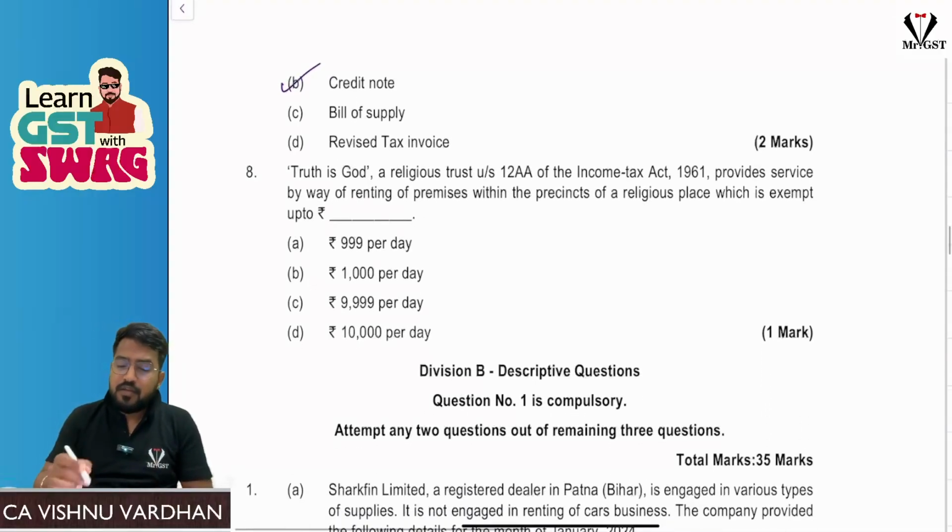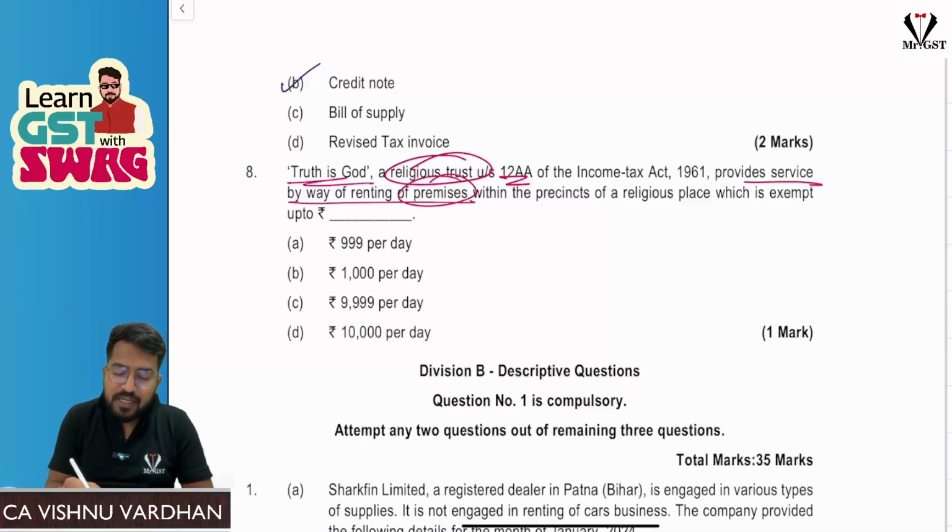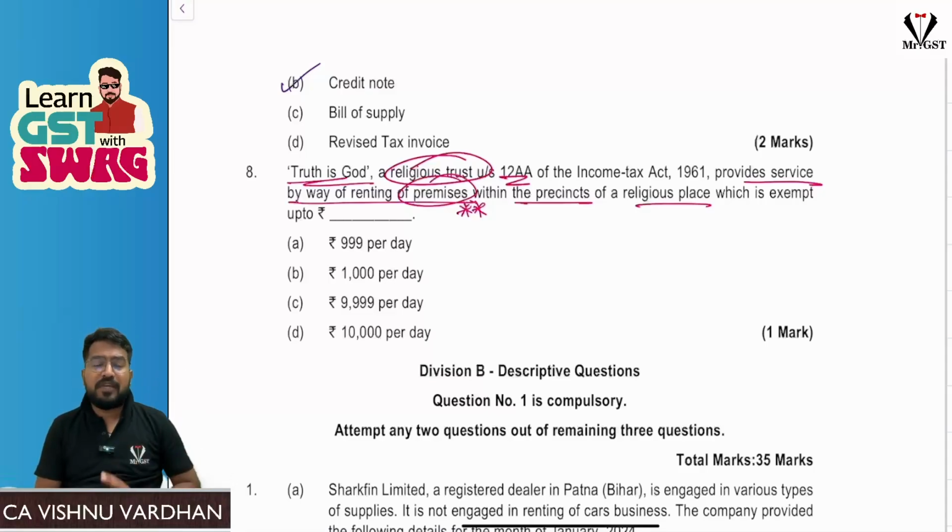Next, look at this. Truth is God, such a wonderful name. A religious trust under section 12AA provides service by way of renting the premises. Guys, this is a little bit important for you. Please remember carefully. They are renting the premises within the precincts of a religious place, which is exempt. They are not saying they are renting a shop. They are not saying they are renting a room. They are saying renting the premises. So that will come under the religious premises like Kalyana Mandaps, community halls, all these things.